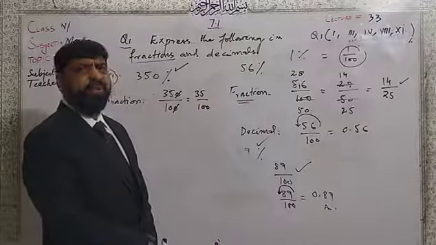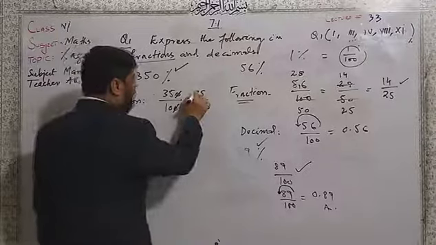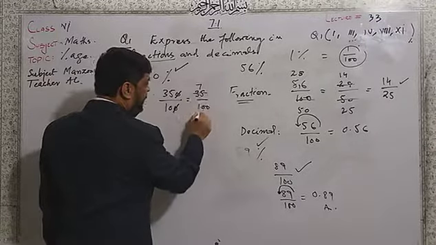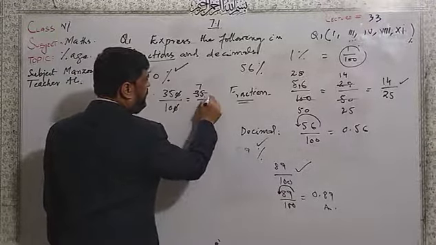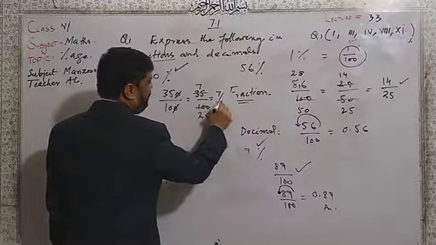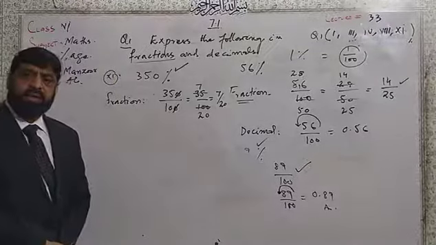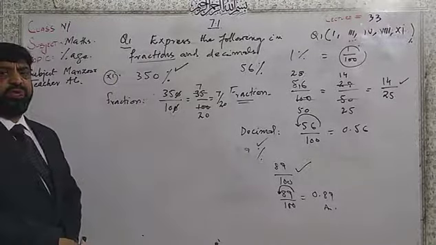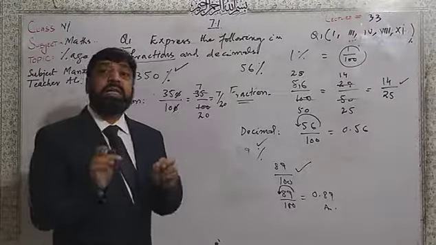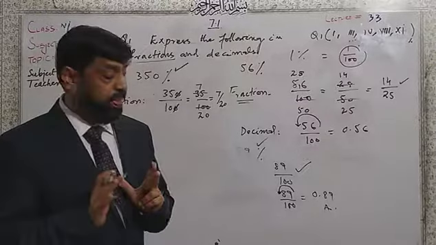Then the table of 5: 5 times 7, 5 times 20 is 100. I got 7 over 20. This is the required fraction of the 350%.